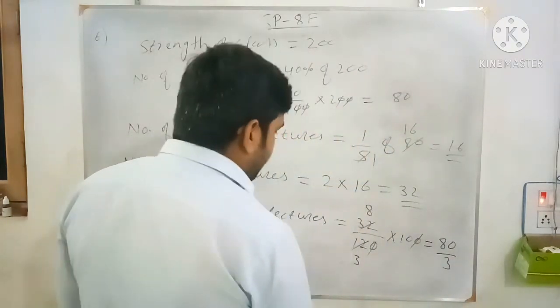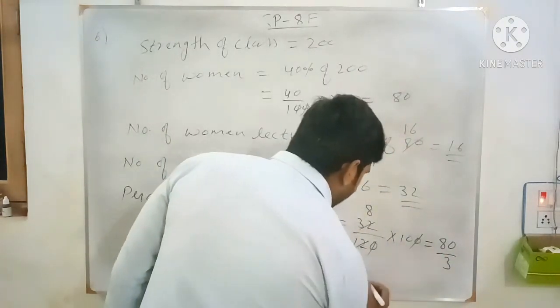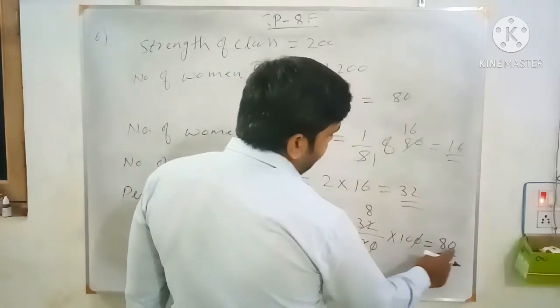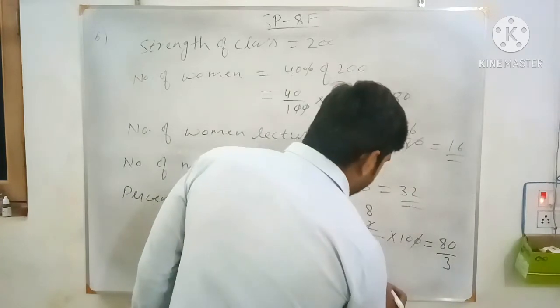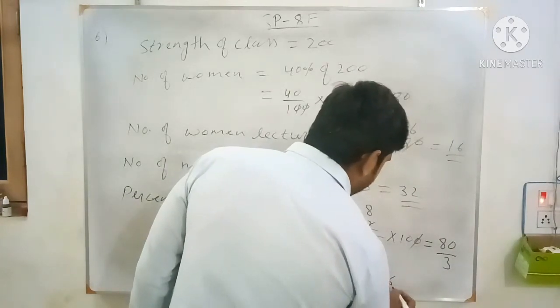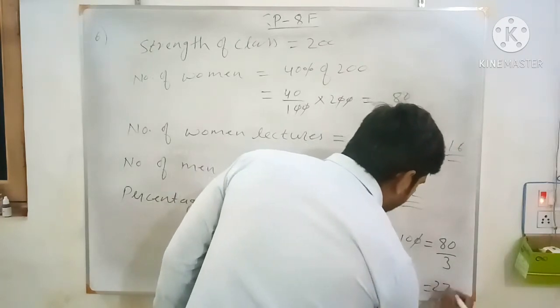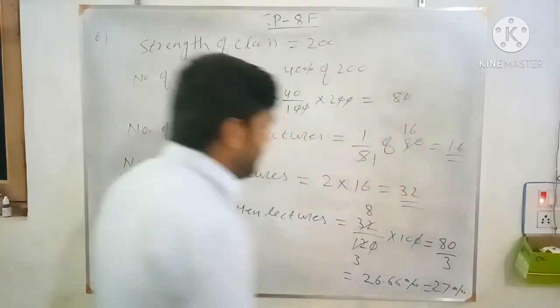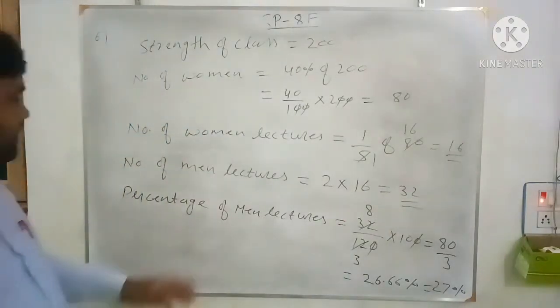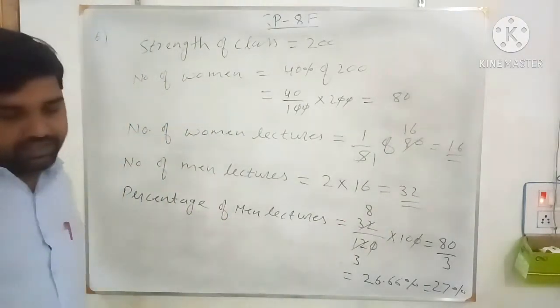See what percentage you get if you calculate: 3 6s are 18, again 3 6s are 18, and so it goes on. 26.66%, that is 27. So approximately 27% of men are lecturers.